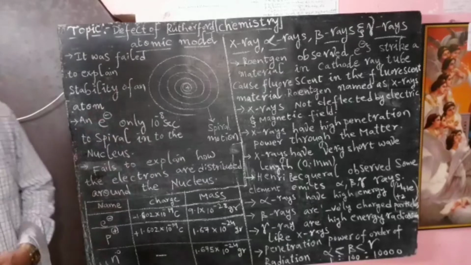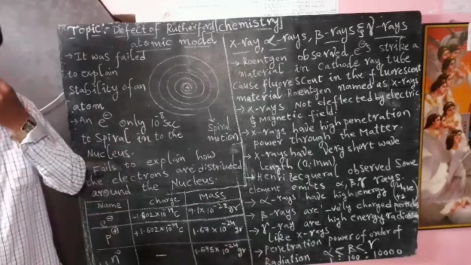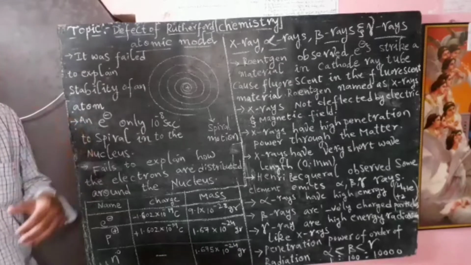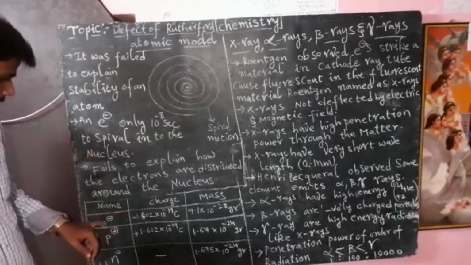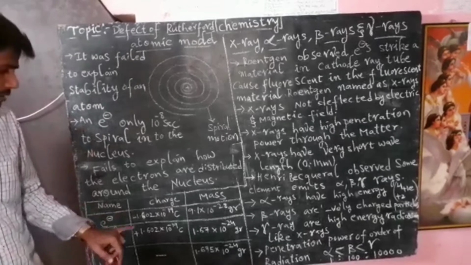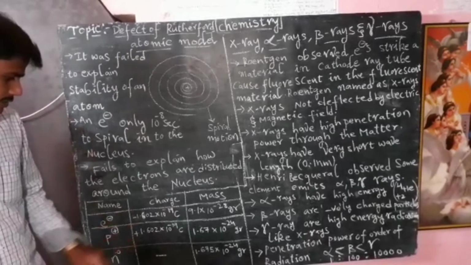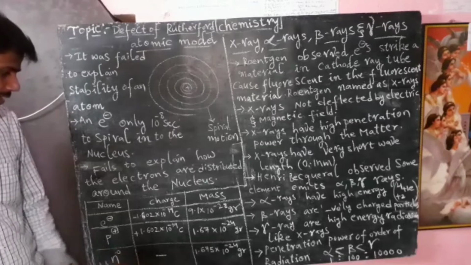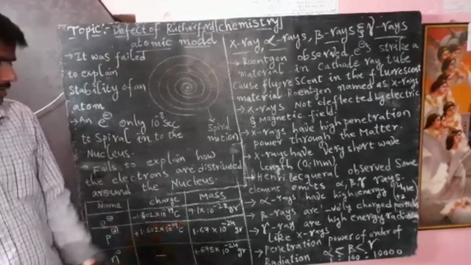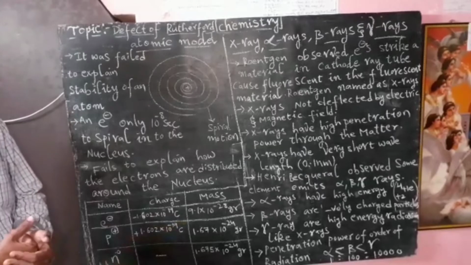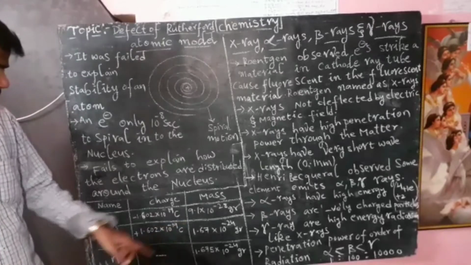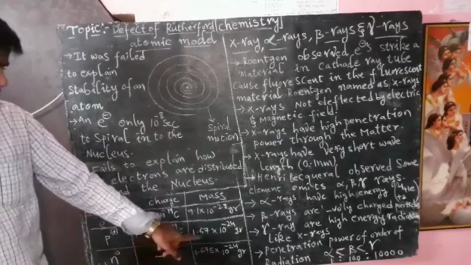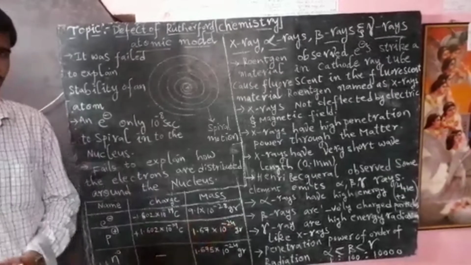Already we discussed that according to modern atomic theory, an atom consists of subatomic particles like electron, proton, and neutron. Electron has a negative charge, proton has a positive charge, and neutron has no charge, that is a neutral particle. The electron mass is 9.1 into 10 to the power of minus 28 grams, and the proton mass is 1.67 into 10 to the power of minus 24 grams.